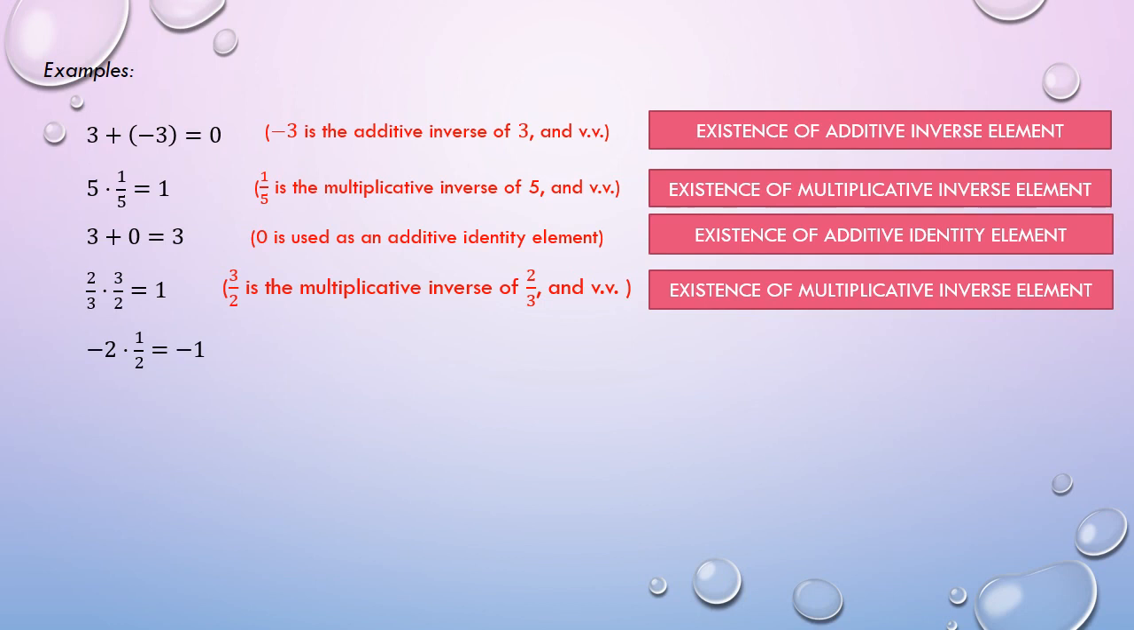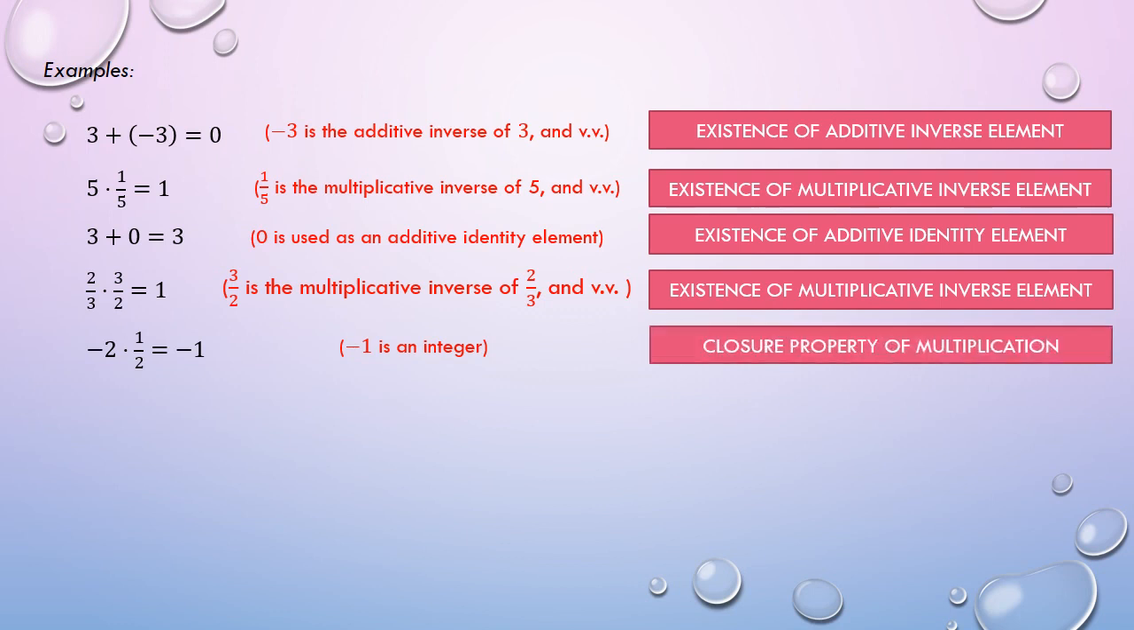So, ibig sabihin, hindi existence of multiplicative inverse ang tamang sagot. Kaya, we will do further observation to get the right answer for this. We observe that the product of these two real numbers produces another real number. Therefore, the correct property that justifies the given statement is closure property of multiplication.